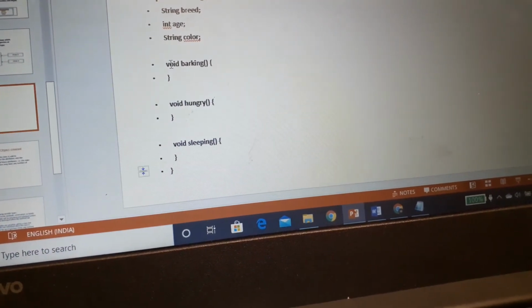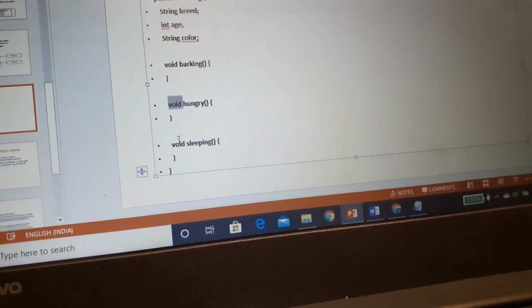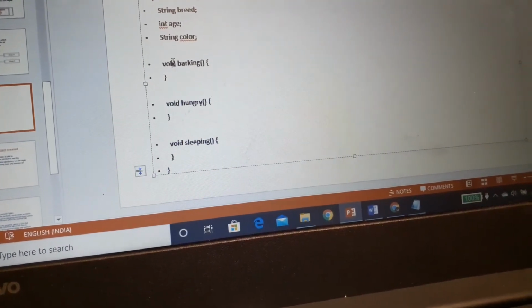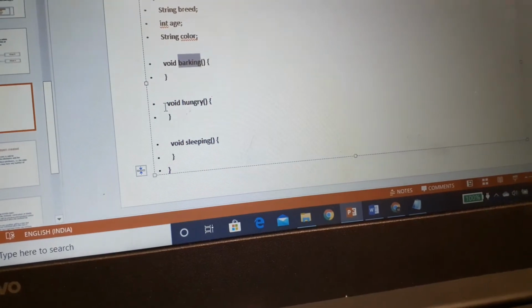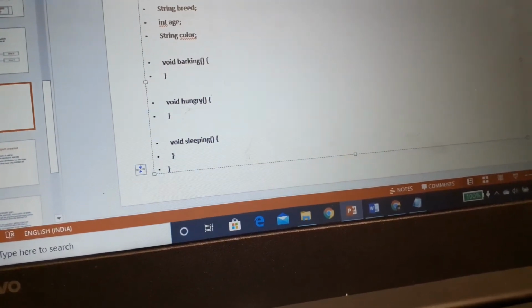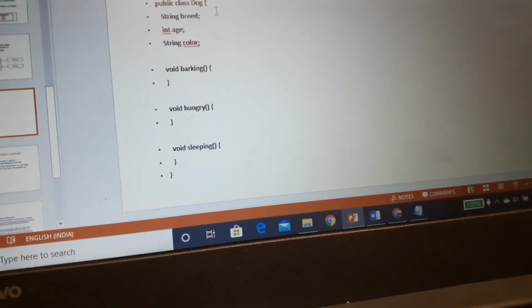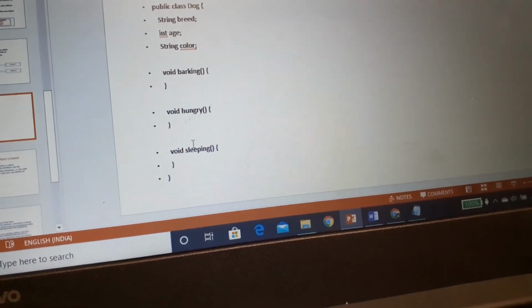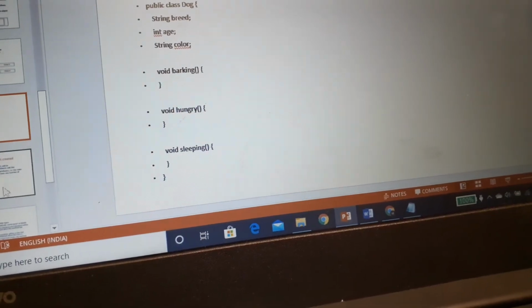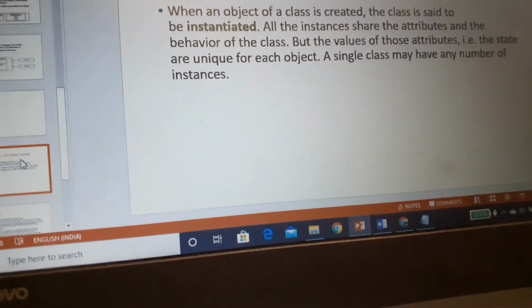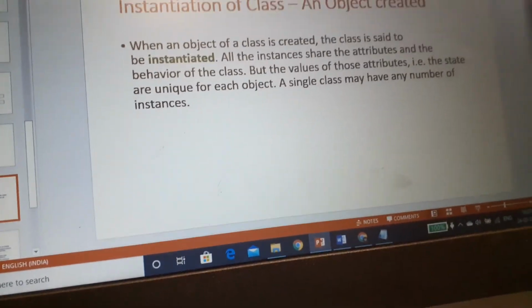So here I have just mentioned void, so it will not return any type. So void barking, void hungry, void sleeping. This is a very basic type of class I have defined, where I have mentioned the attributes and the behavior or function of this class. Now, what is an instantiation of class?